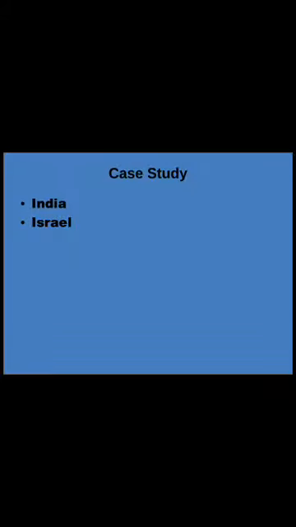You know our country, the rules are very flexible, right? It's not very rigid or strict. So because of that, though we receive a good amount of rainfall, not like Israel, our management system is still very poor. These are the case studies about the two countries.